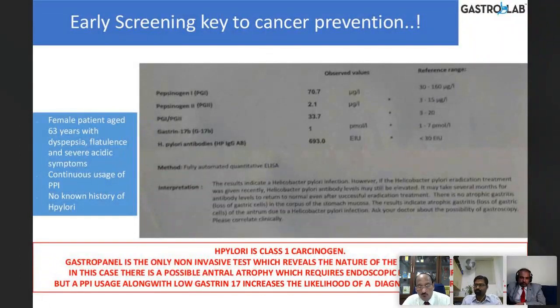Gastrin 17B is low at 1. H. pylori antibody is 693. So this indicates that there is an antral atrophy because of chronic H. pylori infection of the antrum. So once you eradicate this, then everything will resolve.